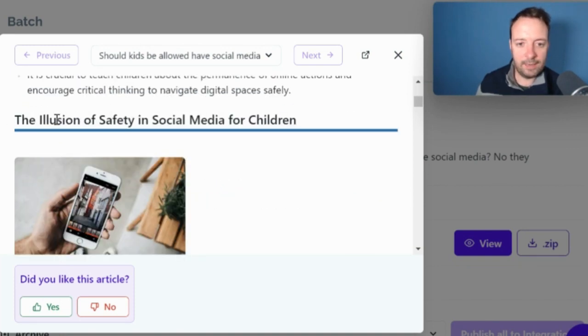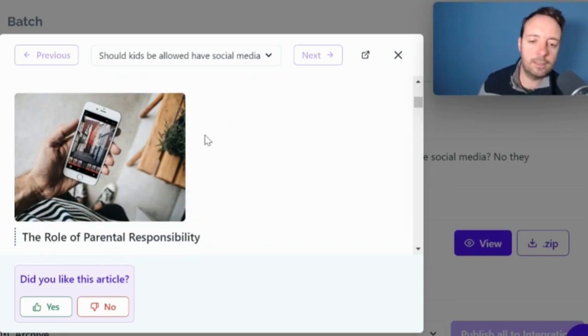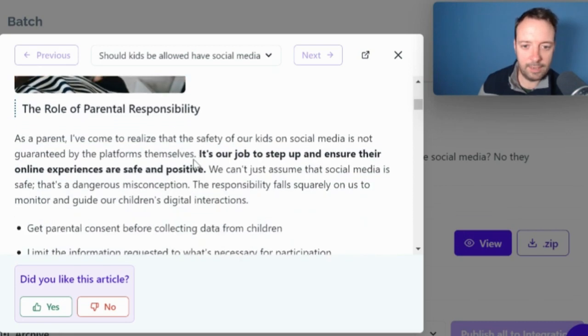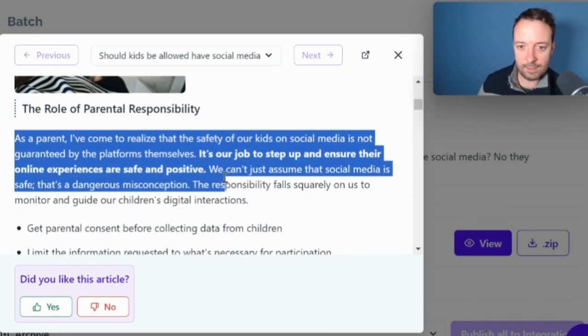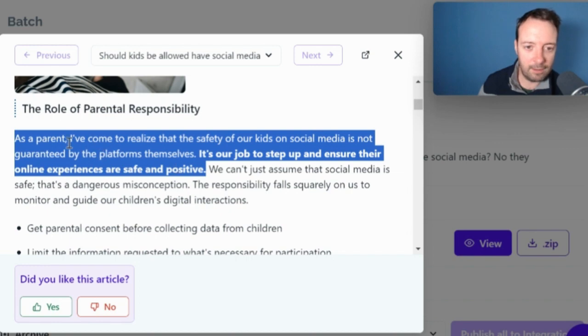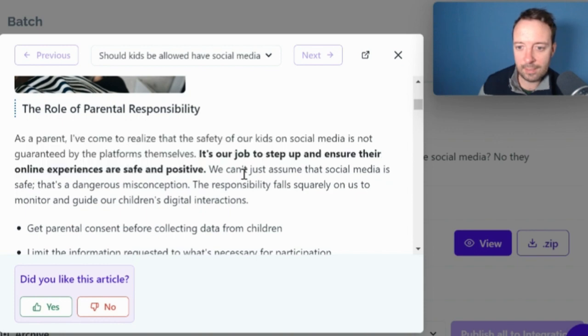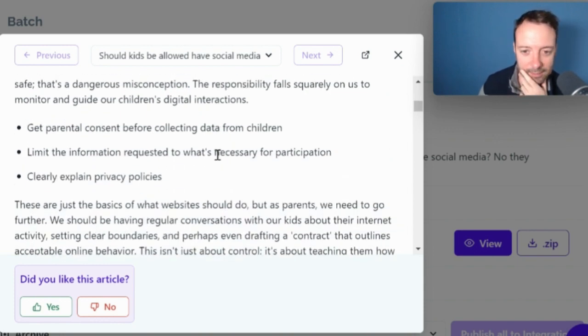So we have our first heading here, the illusion of safety in social media for children. Okay, I like that heading. It's kind of like the start of an article. And we have some social media here. That's great. And it's really good writing, right? This doesn't sound like AI writing at all, does it? "As a parent, I've come to realize that the safety of our kids on social media is not guaranteed by the platforms themselves. It's our job to step up and ensure their online experiences are safe and positive." Like this looks like it's written by a human, right? It's really, really good quality.